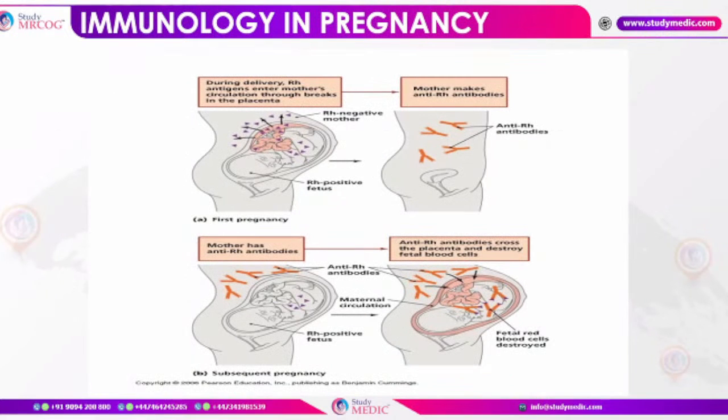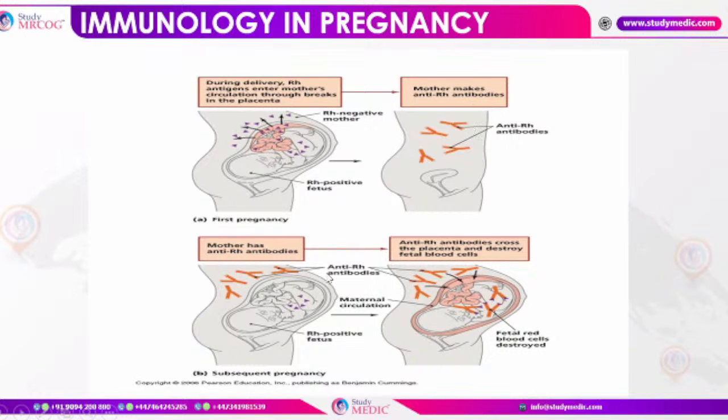Here you can see that in the first pregnancy, during delivery, Rh antigens enter the mother's circulation through breaks in the placenta. The mother is Rh negative, but the baby is Rh positive. At the time of delivery there are breaks in that barrier, so these cells go into the maternal circulation, and the mother makes Rh antibodies.